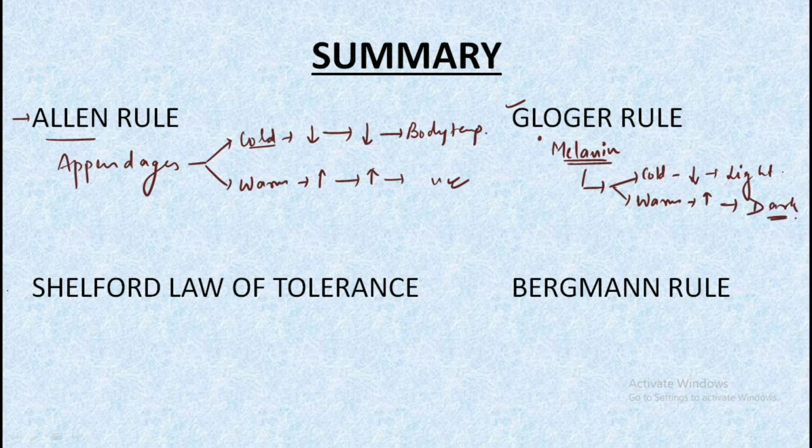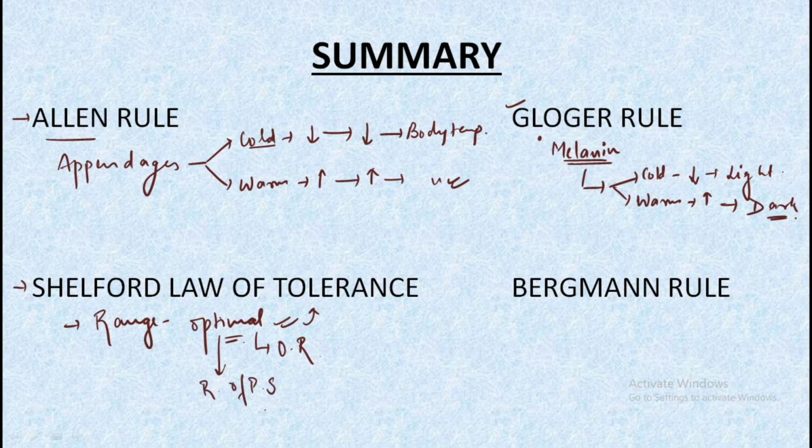In Shelford's law of tolerance, we studied that the organisms occur maximally in a range where there is an optimum temperature and optimum other environmental gradients which is suitable for the organisms to survive. So that range was known as the optimal range, and beyond the optimal range we had the range of physiological stress, and beyond that we had the intolerance range where no organisms could survive in the environment.